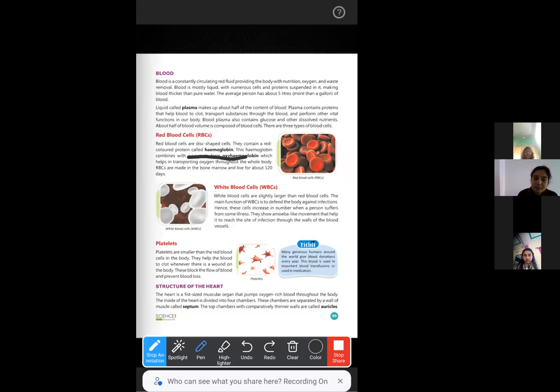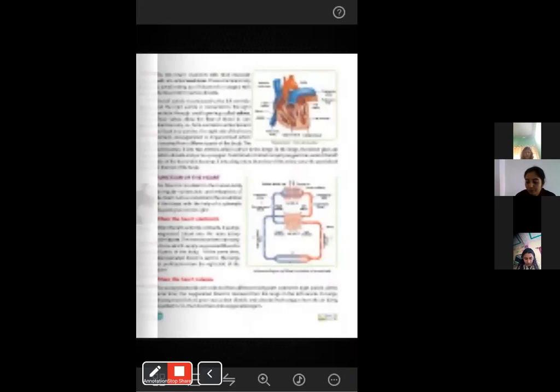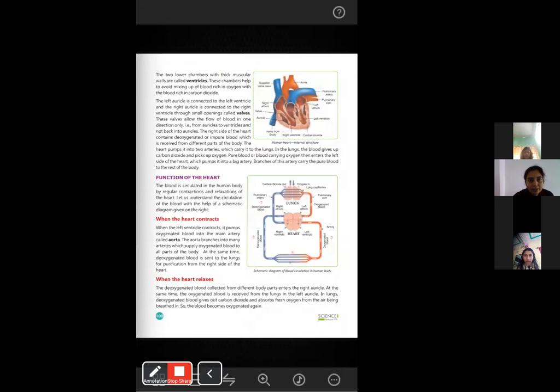Next is the structure of the heart. It is very, very important. You can see here.